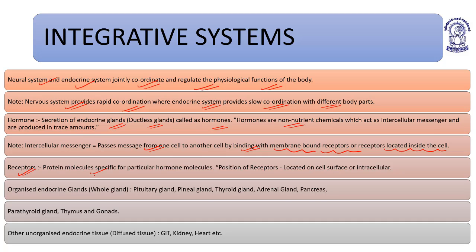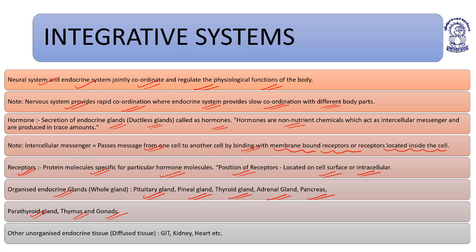Receptors are protein molecules specific for particular hormone molecules, located on the cell surface or intracellular. Organized endocrine glands are the pituitary gland, pineal gland, thyroid gland, adrenal gland, and pancreas. Parathyroid gland, thymus, and gonads are also organized endocrine glands.